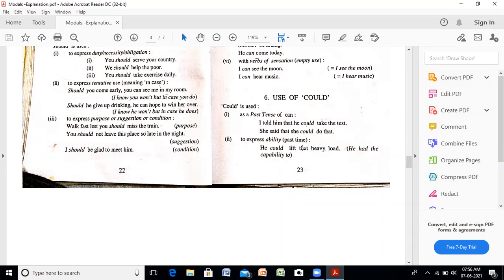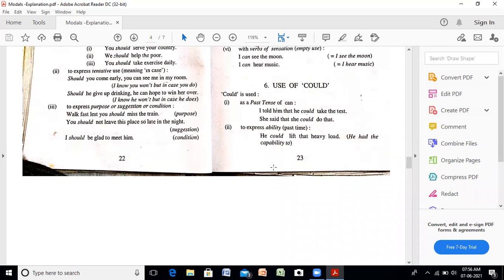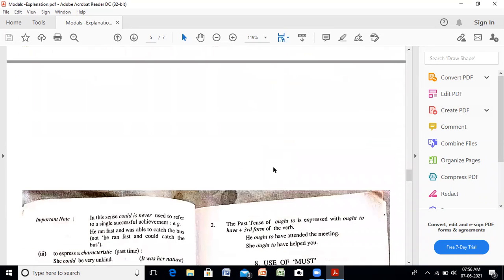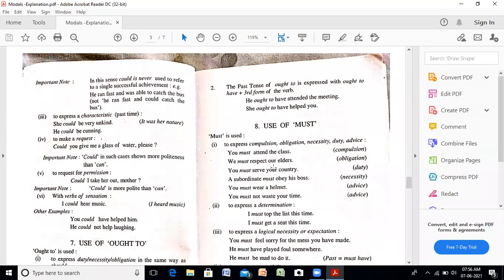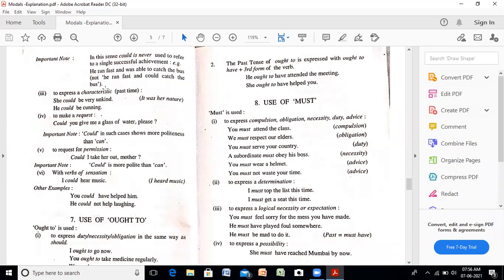He could lift that heavy load. That means he had the capability to, but now he cannot lift. It was the capability in the past only. See the important point given. In this sense, could is never used to refer to a single successful achievement. कोई एक अचीवमेंट हो उसके लिए यूज़ नहीं किया जाएगा. For example, he ran fast and was able to catch the bus, not he ran fast and could catch the bus, because it is a single achievement. So for the single achievement we never use could.